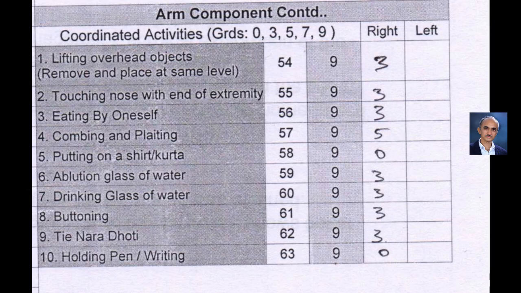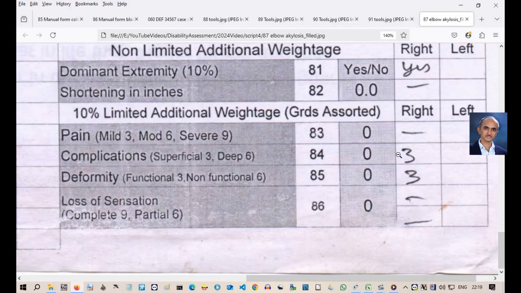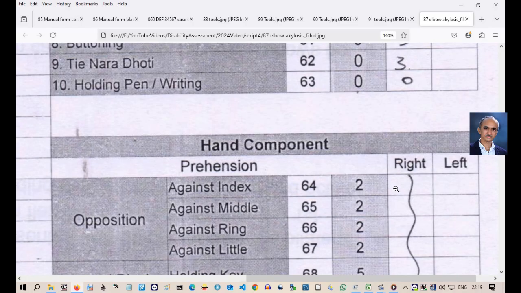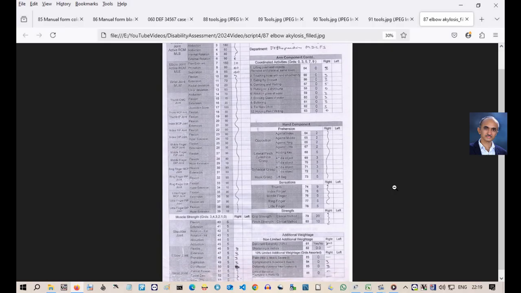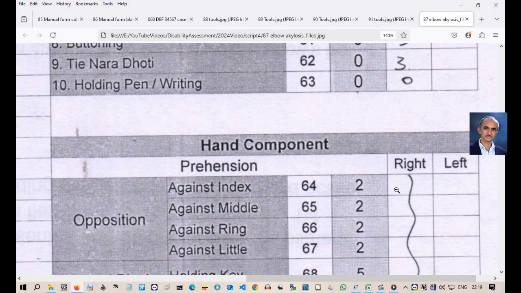That means here you are entering the actual losses directly. In the additional weightages, I have marked it as dominant hand. He had a thick keloid scar on the front of the elbow, so I gave 3% for this superficial complication. Patient also had fixed flexion deformity of 35 degrees, so I gave 3% for that also. That means, here also we are entering the losses directly. See, I just finished filling and the form looks like this, with entries in all the relevant features.